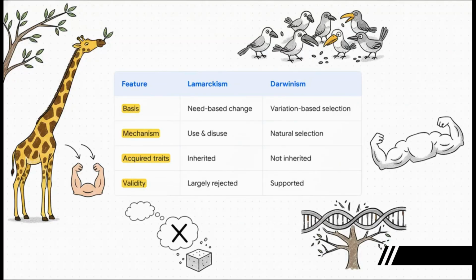First, the basis of change. For Lamarck, it was all about an organism's need. For Darwin, it was about pre-existing variation. The mechanism? Lamarck said it was use and disuse. Darwin said it was natural selection.